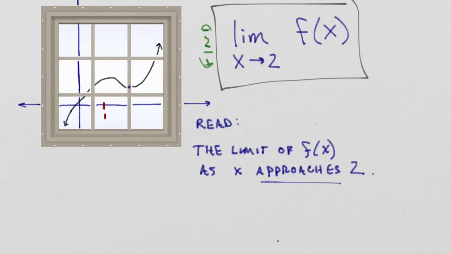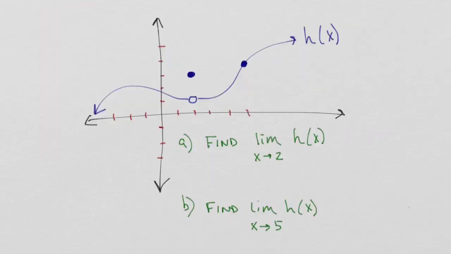And we've already talked about what happens there. It looks like the output value there is somewhere around 2/3, even though I don't actually know that that's what's happening at that point. I don't care about what's actually happening at that point. I care about what happens as I get infinitely close to a particular value of x. So let's go ahead and look at an example here.